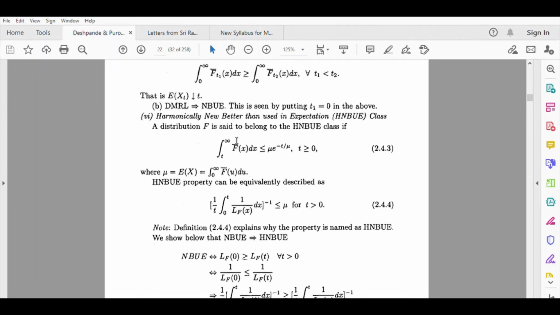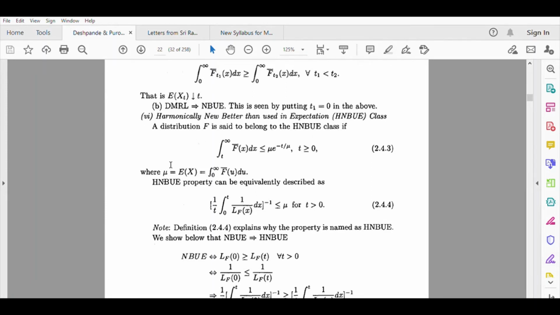You consider the integration of the survival function of a fresh unit from the age t to infinity. And if this is less than or equal to mu times e raised to minus t by mu, where mu is the expectation of x, that is, the mean life of a new unit, then the distribution F is said to belong to the HNBUE class.